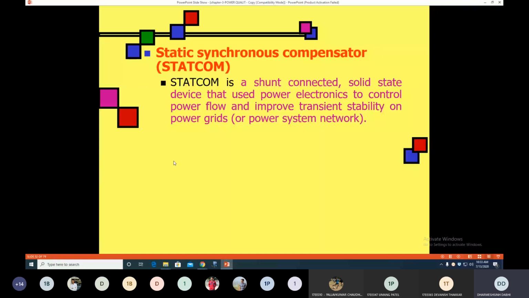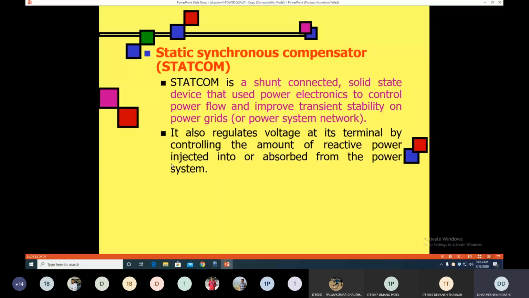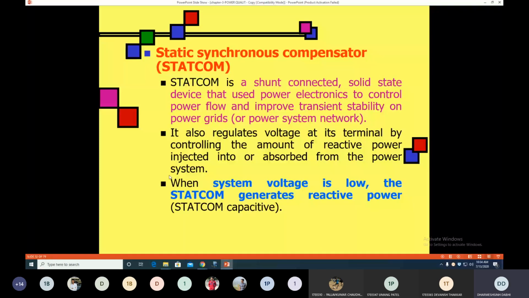At that time, just remember that the STATCOM provides power quality solutions as well as transient stability to the grid, and regulates the voltage at the terminal. As I already told you, it provides protection against any voltage sag or voltage swell conditions by absorbing or injecting the appropriate amount of reactive power.